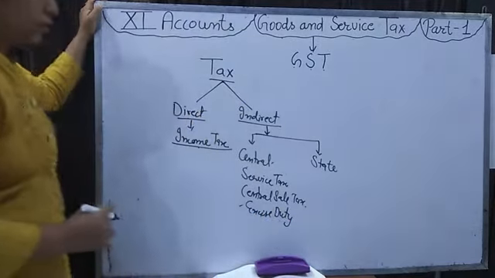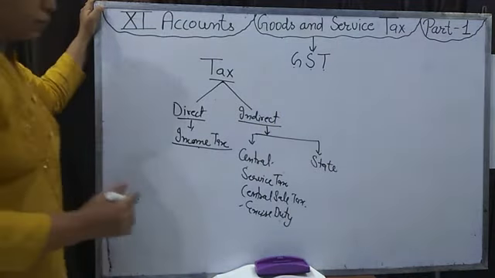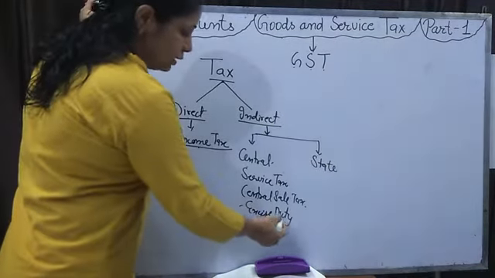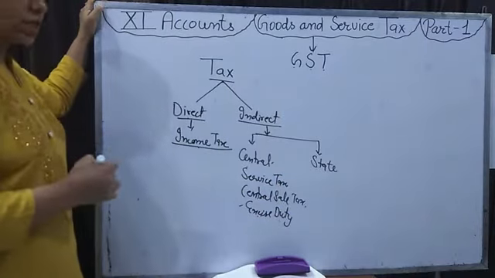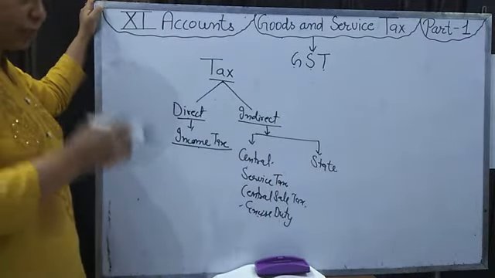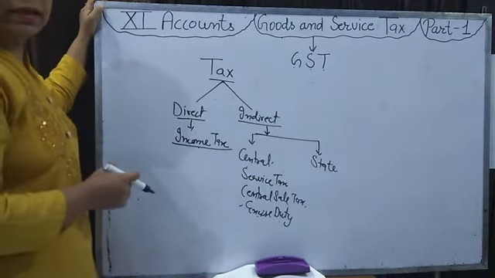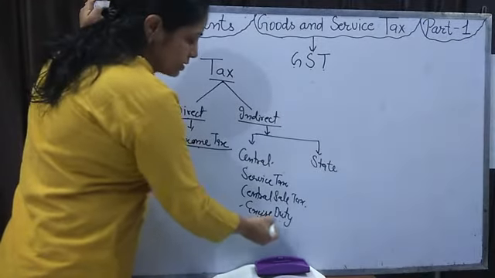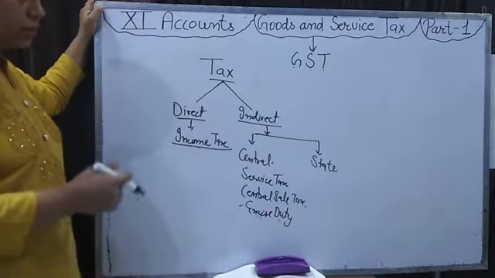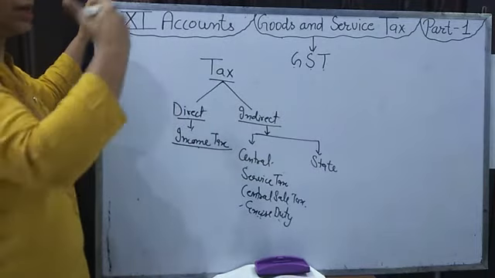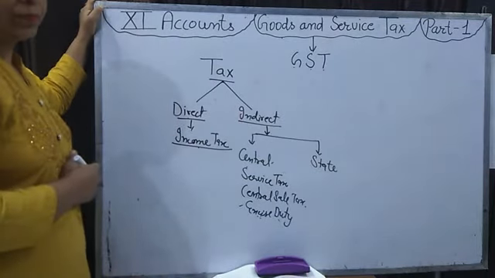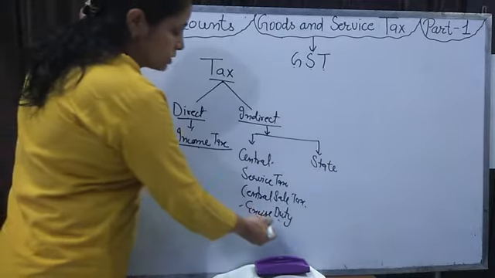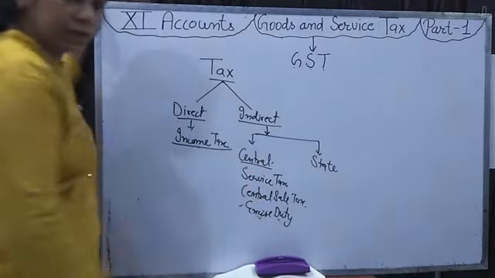Excise duty means when we purchase goods from another state, then before entering our district we have to pay the excise duty. When we are bringing goods from, like, Punjab, then we have to pay the excise duty to the central government.